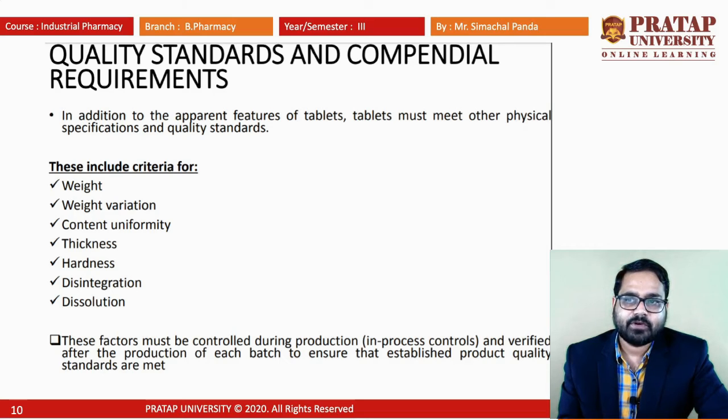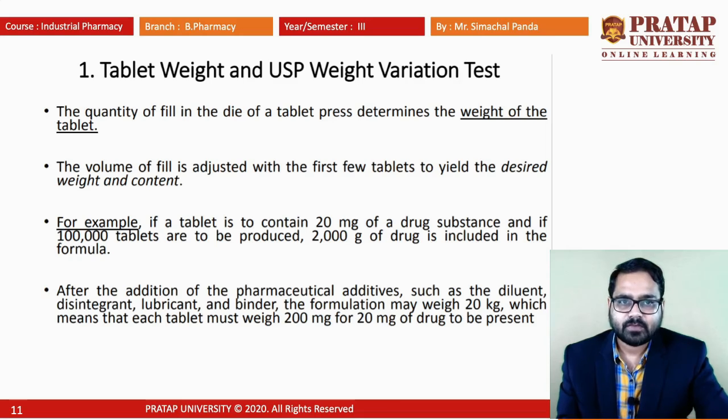The weight is a very important parameter for a tablet, because the uniformity of the tablet weight depends upon the quantity of the tablet ingredient present in each tablet. There are different processes by which we can go for the weight variation test. According to the USP, United States Pharmacopoeia, the quantity of fill in the die plays a role in determining the weight of the tablet. The volume of fill is adjusted with the first few tablets to yield the desired weight and the content.